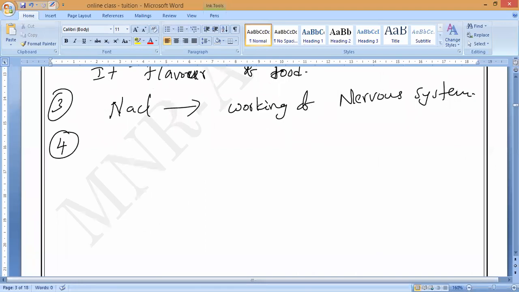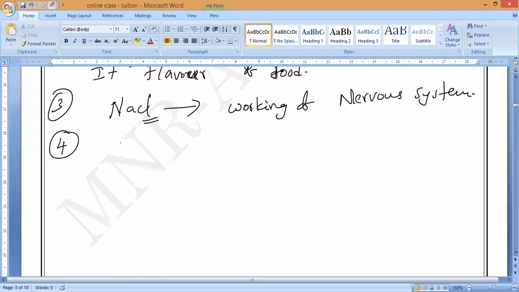Is it okay? Why, sir, do we need NaCl for the nervous system? If the nervous system wants to work effectively, NaCl is one of the main things, like medicine. Like if you want to work, you have to take food. Yes or no? So it influences the action of the nervous system. You understand?